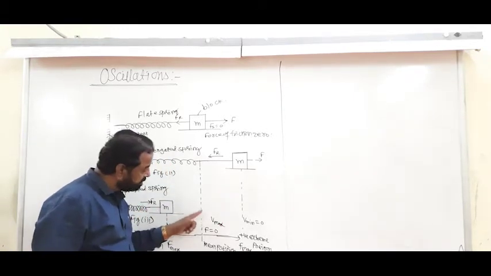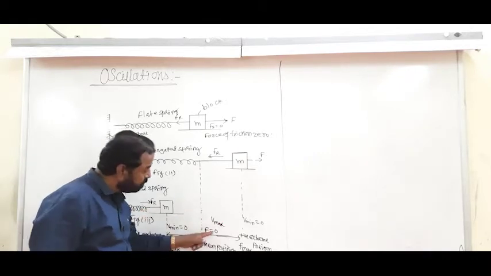As soon as the block is at the mean position, what is the force on the block?